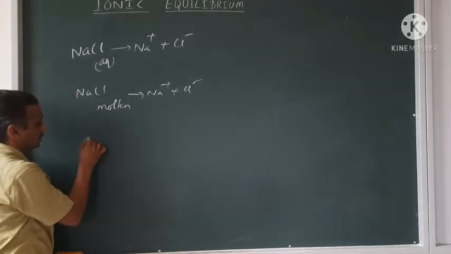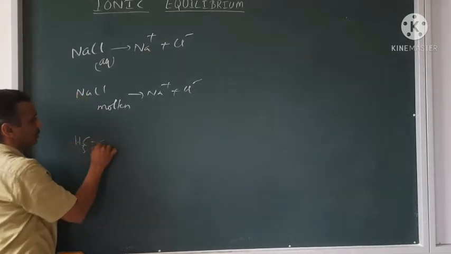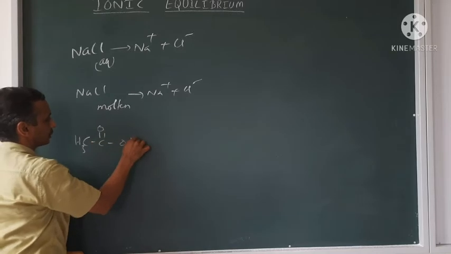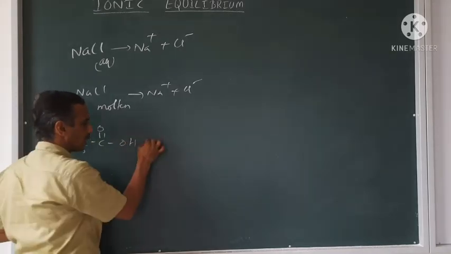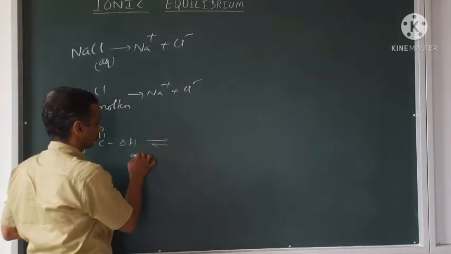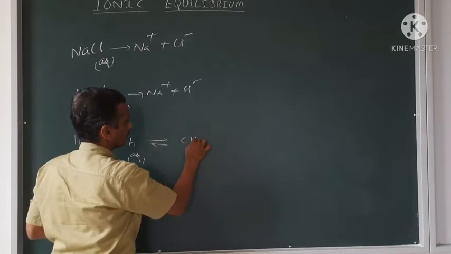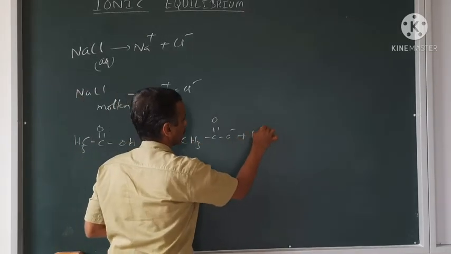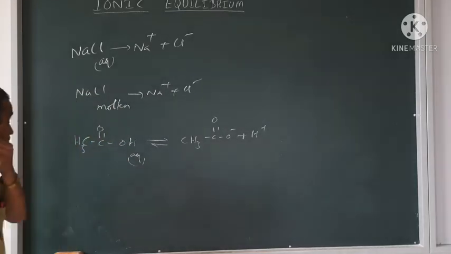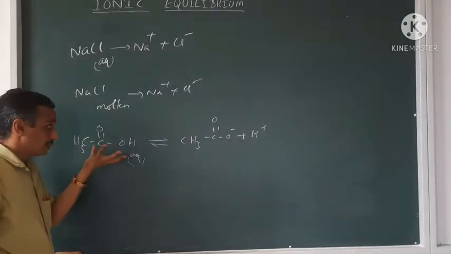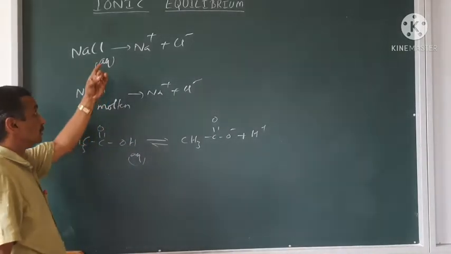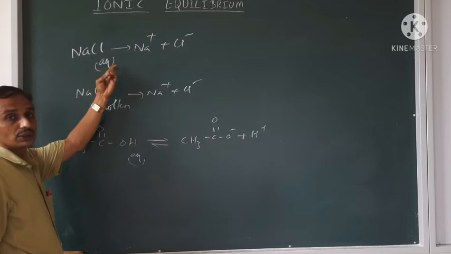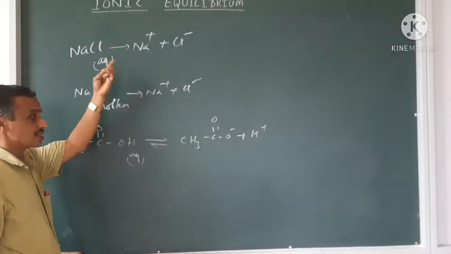Same thing happens here. CH3COOH ionizes in solution to give CH3COO minus ion and the H plus ion. But here, almost near to 100% ionization takes place.